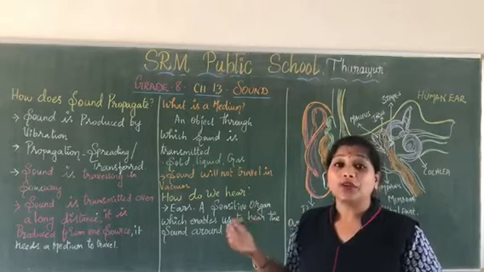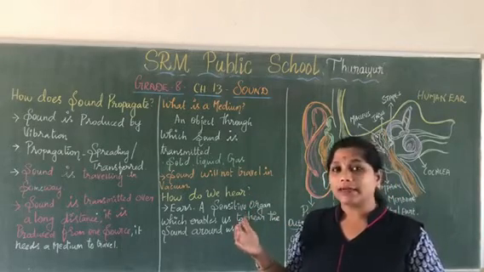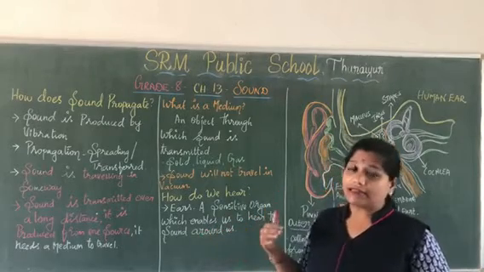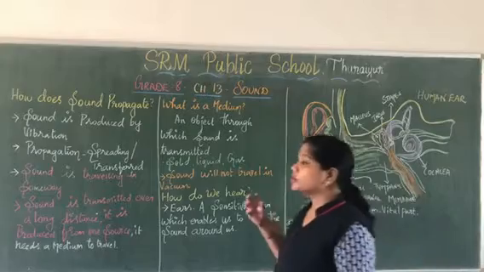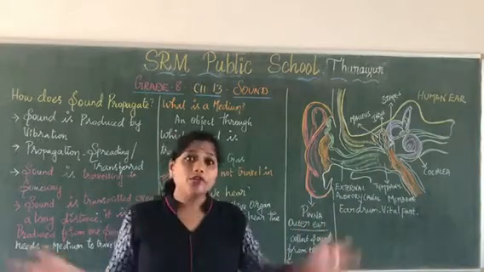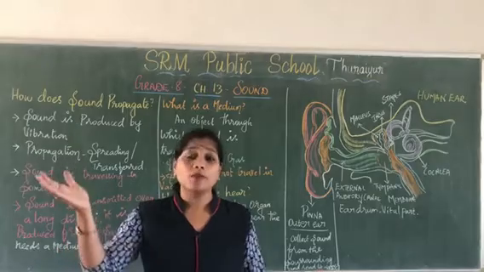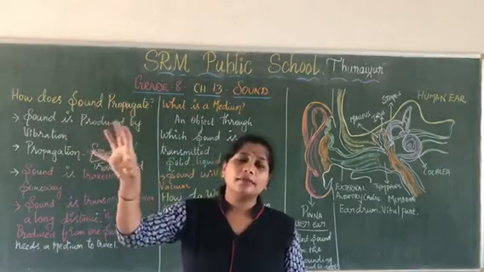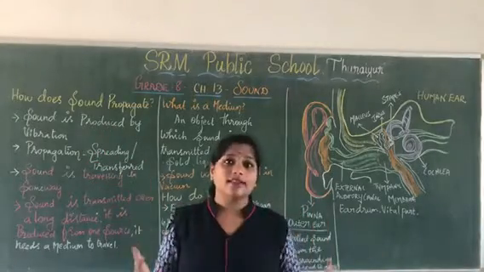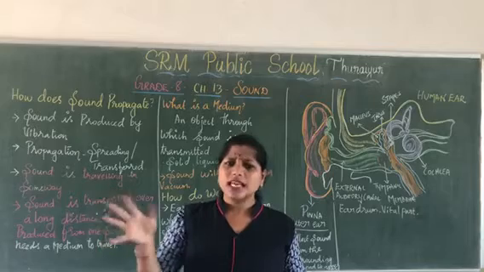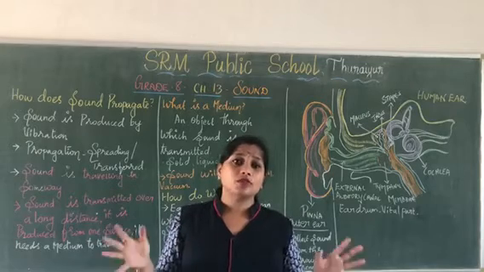Even a train or a bike, over a long distance, we hear the sound. Also, sound is produced at one source, but it is heard by many of us. For example, a school bell is ringing, it is produced in that ringer only, but we all hear the sound. So the source is one, but it is spreading all over. This is how it is spread from one place to another.